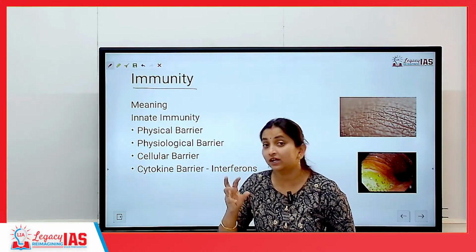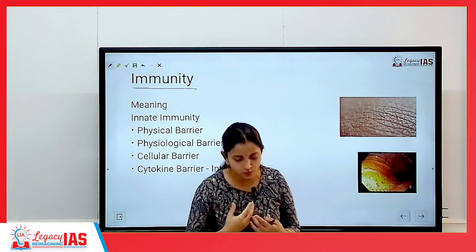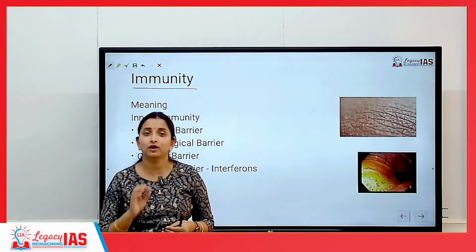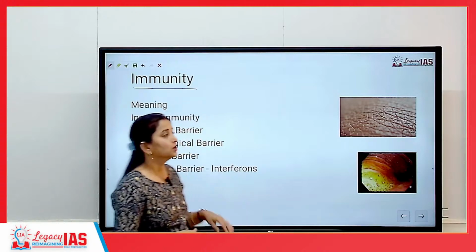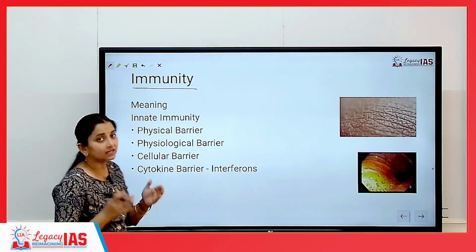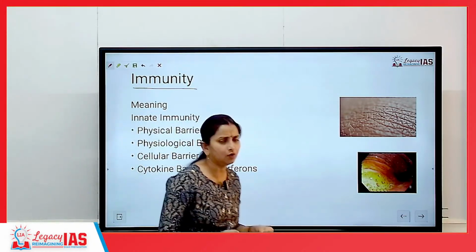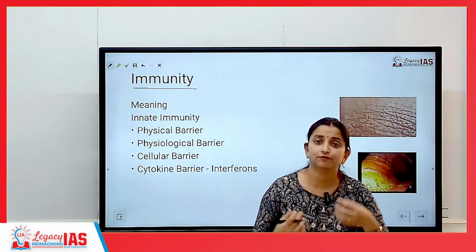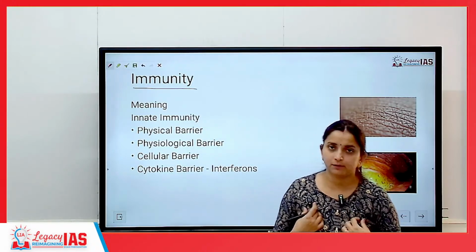They will either try to kill it or remove it or push it back. So, immunity refers to the capability of any organism to protect itself from any danger coming from a foreign body.